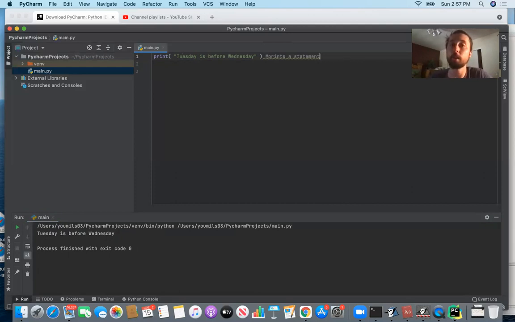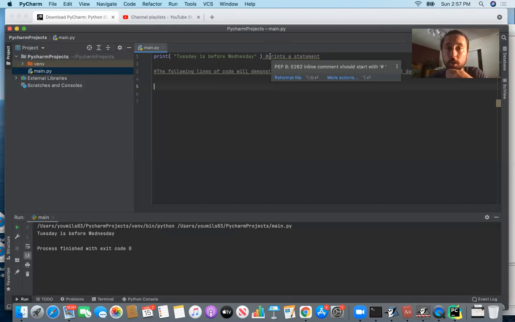It prints a statement. You could also have comments be on their own lines. You can say the following lines of code will demonstrate that we can put statements into single or double quotes, right? And that's an example of a comment here, okay? And it's underlining this, so it says inline comment should start with hashtag, okay? So that's essentially what we have going on here.